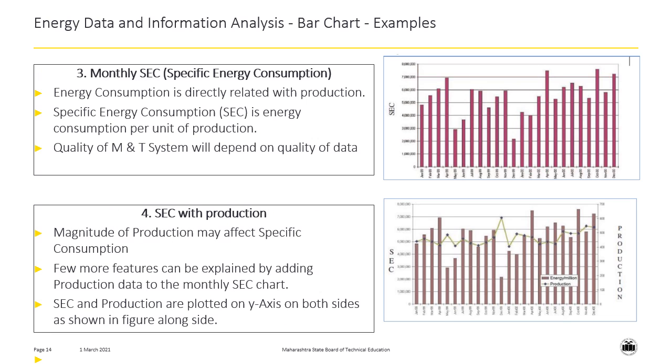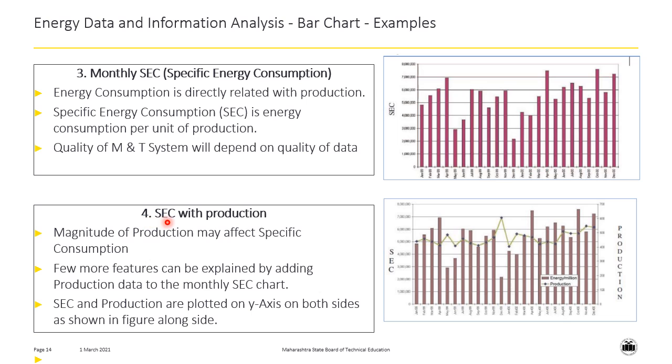So students, in this last slide, we are going to see the remaining two types of bar charts. The third type of bar chart is the monthly specific energy consumption. The concept of specific energy consumption is the energy consumed per unit of production. In this bar chart, as shown on the top right hand corner, we can see the specific energy consumption in an industry for each month starting from January 99 to December 2000. That is for a total period of 24 months.